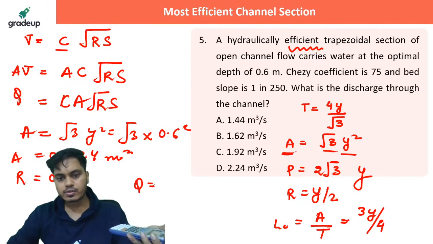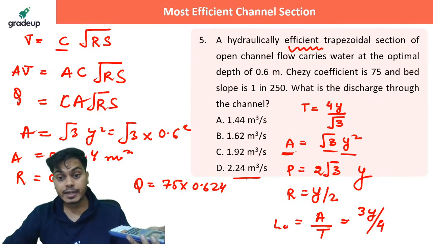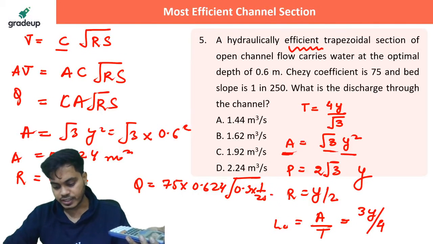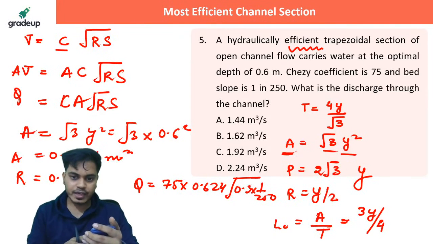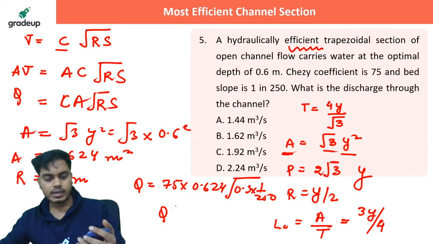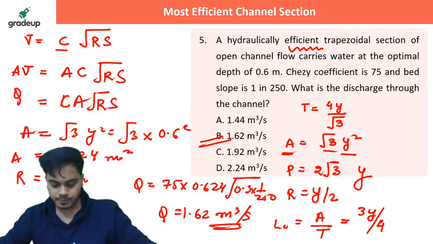So putting all the values, C is 75 into area is 0.624 under root 0.3 into how much is the S value? 1 by 250. Let's put all the values and let's see what is the answer that we are getting. 75 into 0.624 into under root 0.3 into 1 by 250. Correct? Yep. So this should be 1.62, it's fine, only this much, meter cube per second. So that is option B.